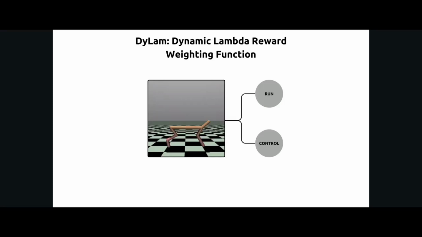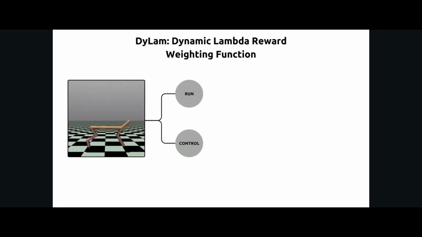The first is to acknowledge the sub-objectives and stratify them from the original reward shape. Then, we need to range the reward components similarly. For example, in the half-cheetah environment, the run component ranges from 16 to 0 per step, while the control component ranges from 0 to minus 0.6. When normalizing these components, we are also ensuring that the weights applied are the percentage of a final sum reward.